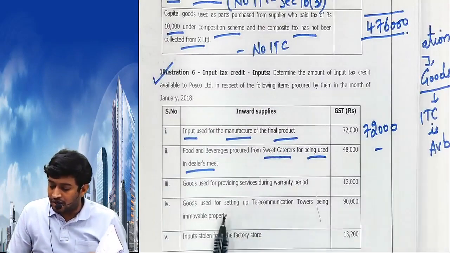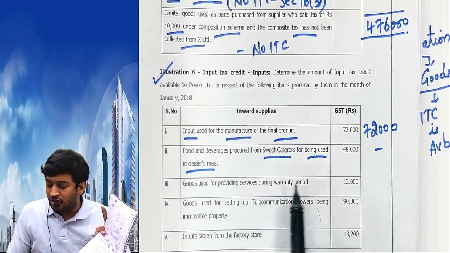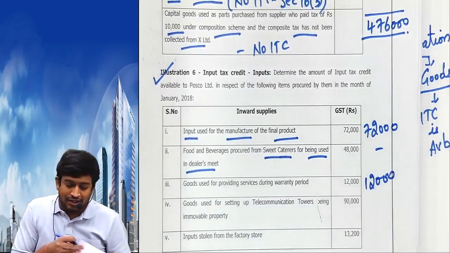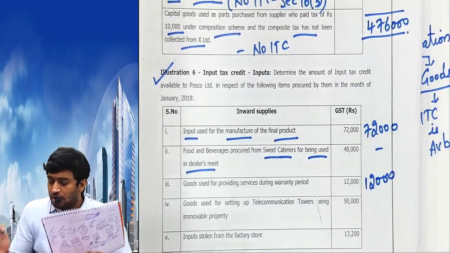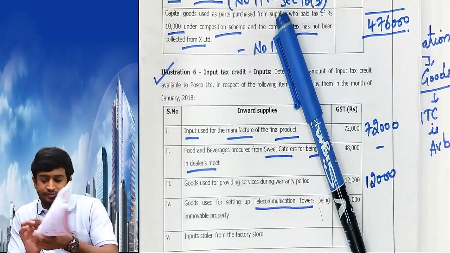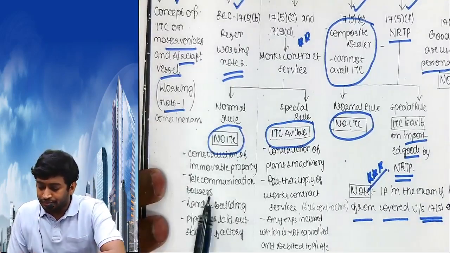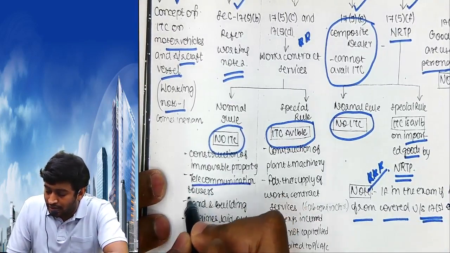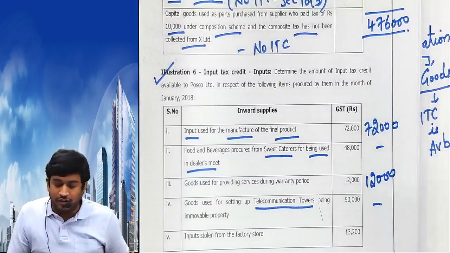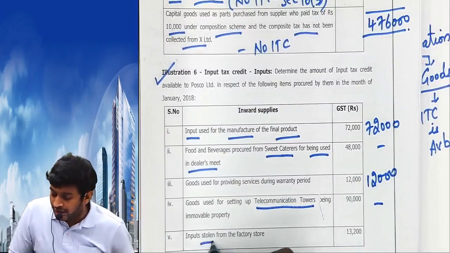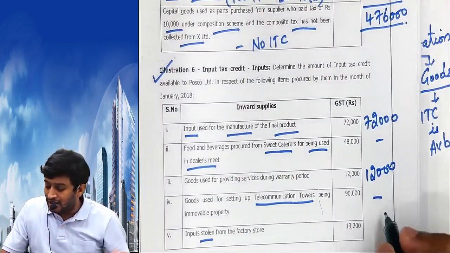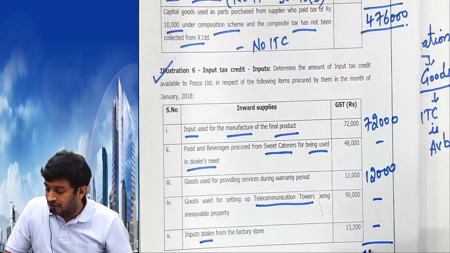Goods used for providing services during warranty period, it's not in the list, so ITC is available. Telecommunication towers, it is in the list here, and the heading is no ITC. ITC not available. Input stolen is also in the list. ITC not available. Total is 84,000.